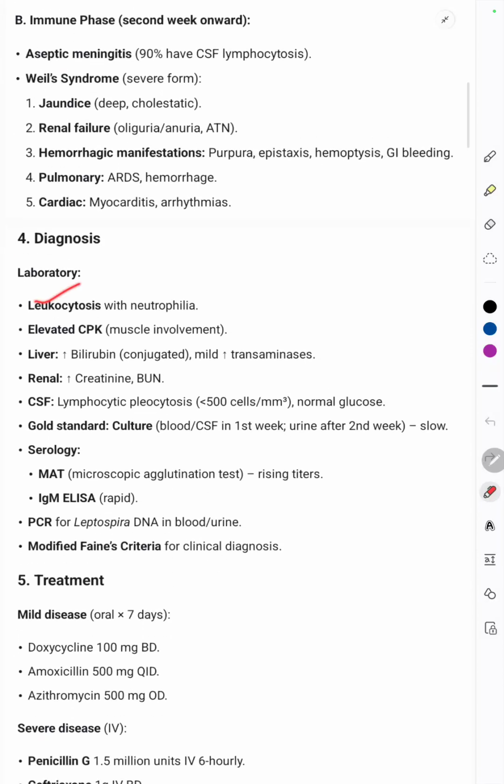The diagnosis: leukocytosis is seen. The CPK levels are very important, they are found to be elevated.